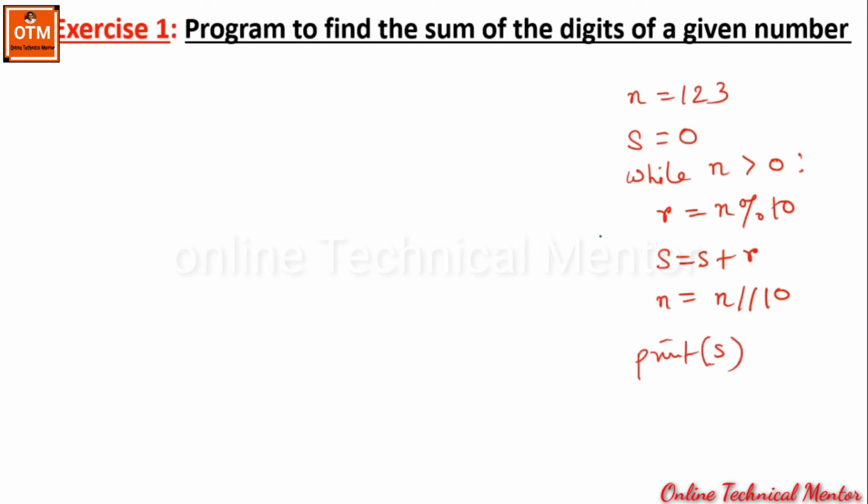Now if you forget the procedure, let me show you a dry run. The value of n is 123. Now n is greater than 0. So the first operation within the while loop is n mod 10. That means initially r will be 3. So 123 mod 10 will extract the last digit. It will find the remainder.